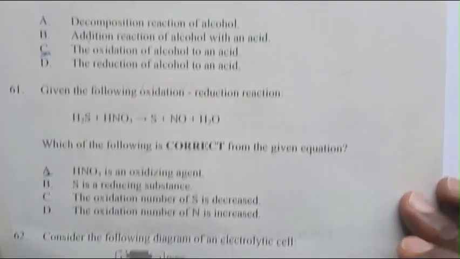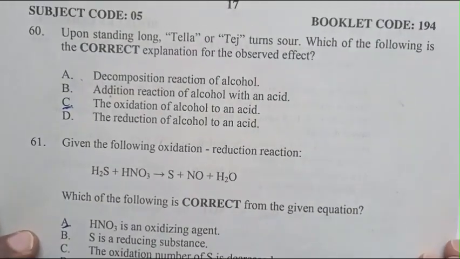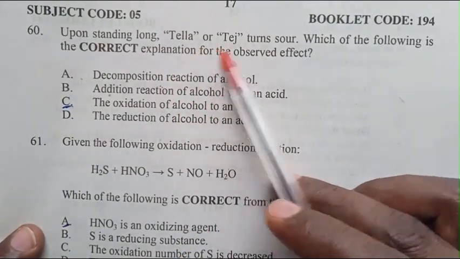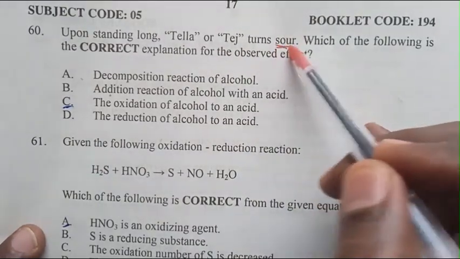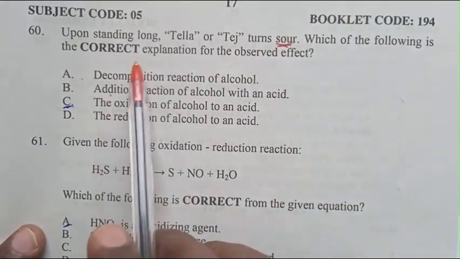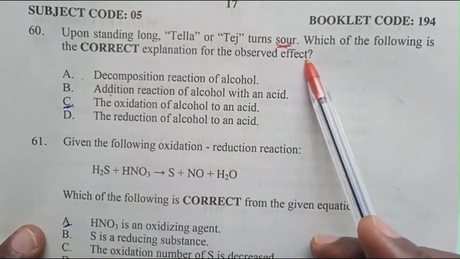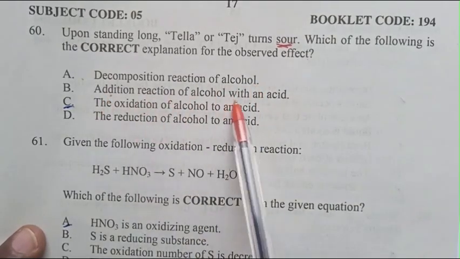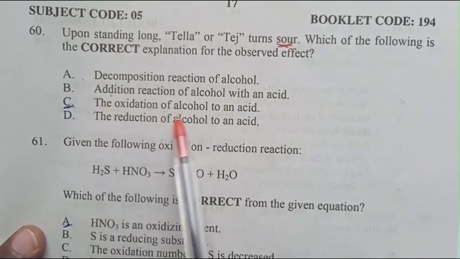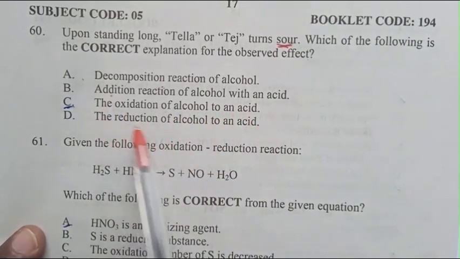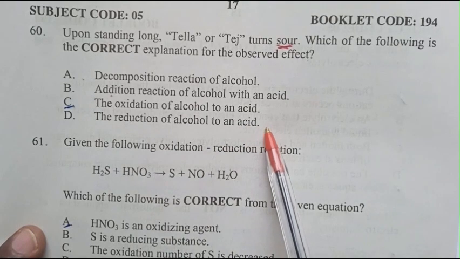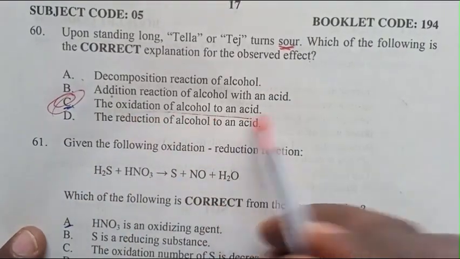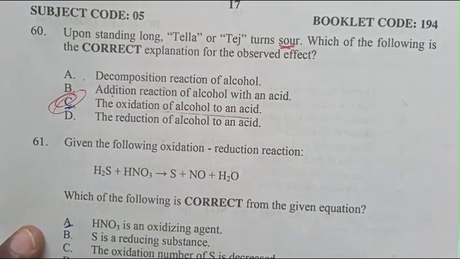Question number 60. Upon standing long, alcohol or tej turns sour. Which of the following is the correct explanation for the observed effect? A. Decomposition reaction of alcohol. B. Addition reaction of alcohol with an acid. C. The oxidation of alcohol to an acid. D. The reduction of alcohol to an acid. The answer is the oxidation of alcohol to an acid.